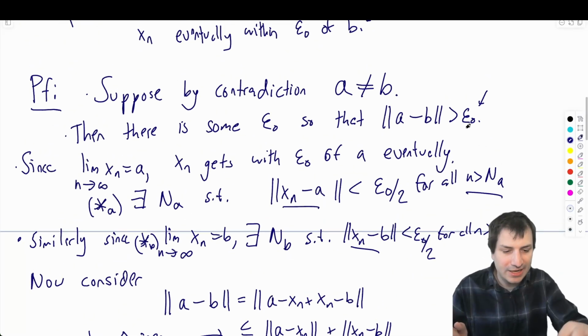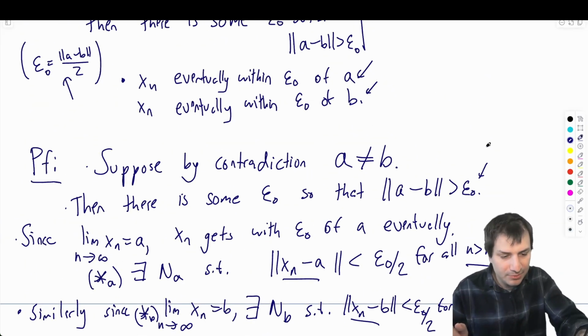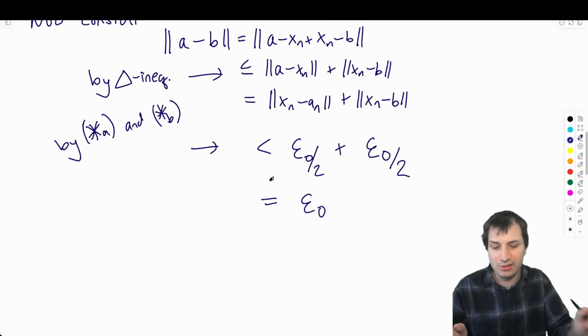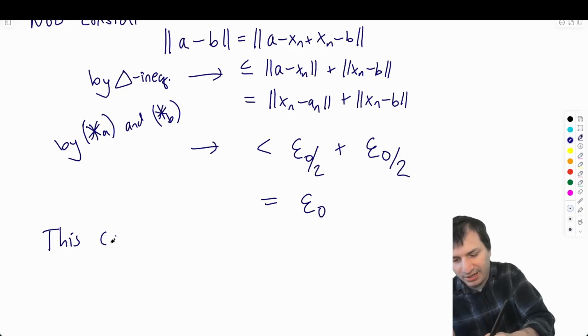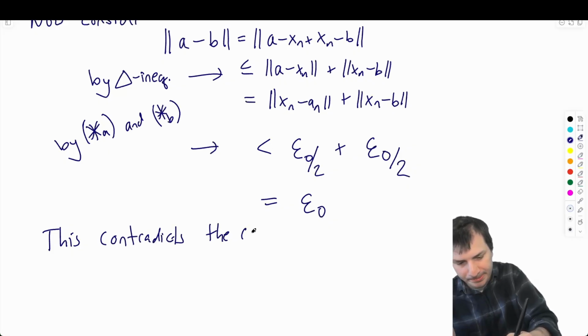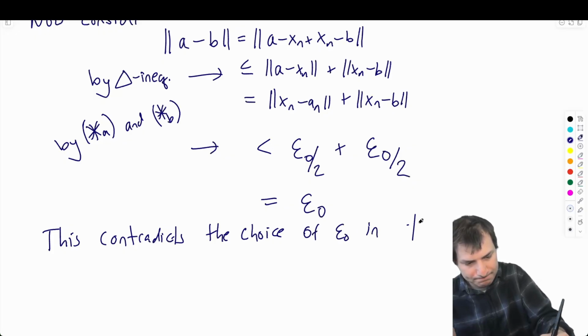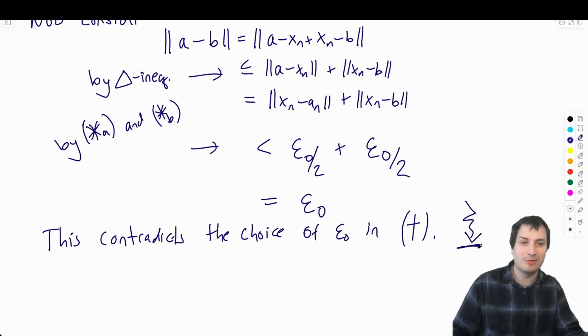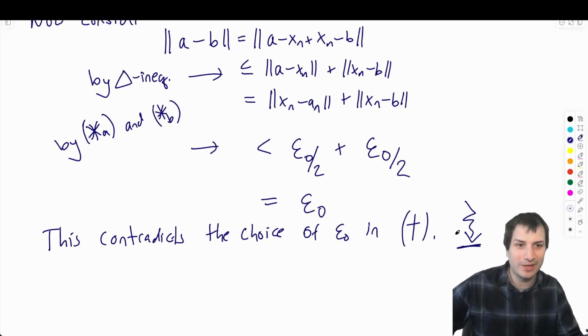So you could give this, again, you could give this a name. You could call this dagger. That's a good one. Okay. And then I could say, this contradicts the choice of epsilon naught in dagger. Okay. And then, we did a proof by contradiction. Sometimes people write a little arrow like that to mean, hey, the proof by contradiction is over.